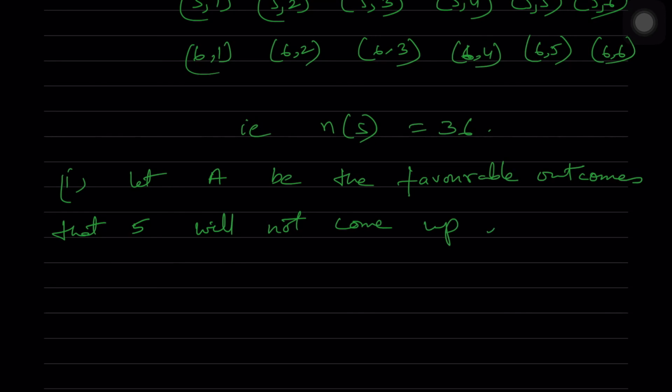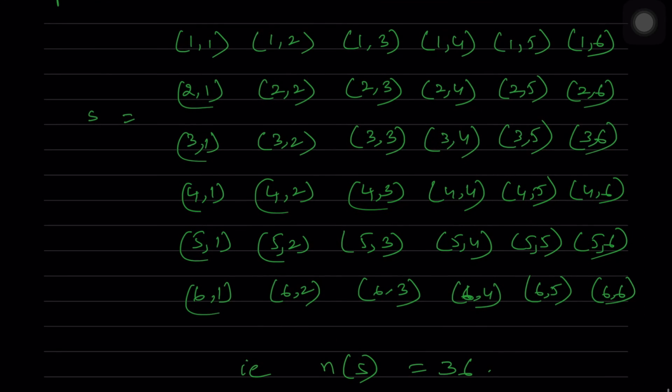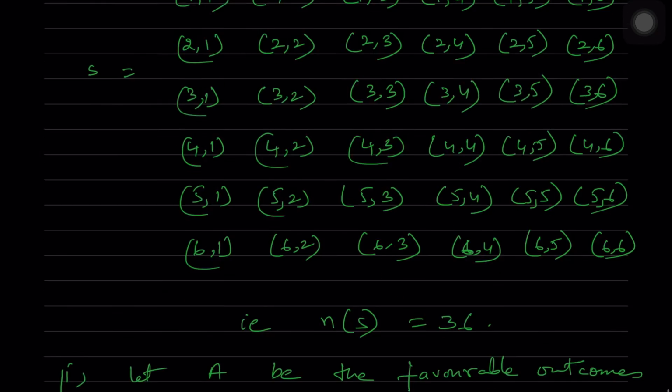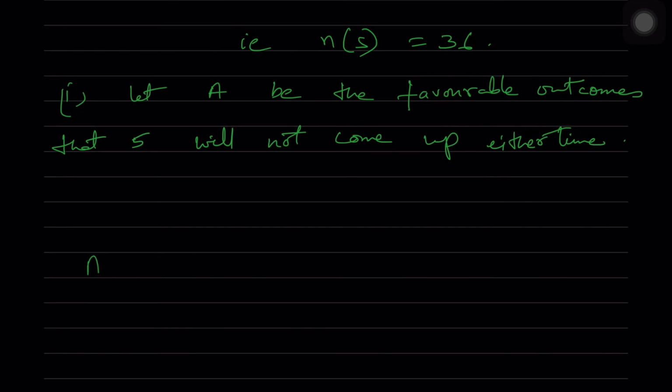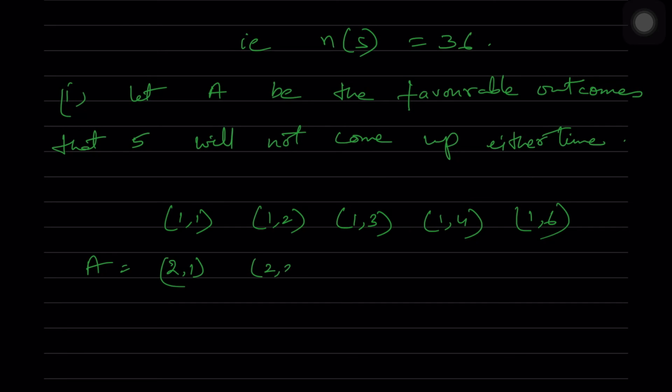So wherever 5 is there, whether it is 1 5, 2 5, 3 5, 4 5, 5 5, 6 5 and also 5 1, 5 2, 5 3, 5 4, 5 5, 5 6, we remove all this, and whatever is remaining, those numbers we write up. So we are having all those where 5 is not appearing on any of the toss.